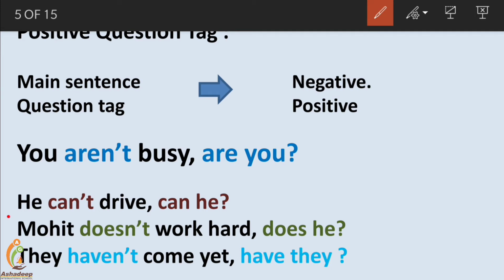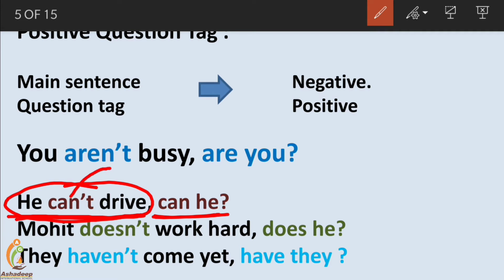Next example, he can't drive. Tell what type of sentence it is. Obviously negative. He can't drive. Question tag positive: can he? Negative form of the verb, positive form of the verb, modal. And here the pronoun is he, and the question tag also always has the pronoun he.